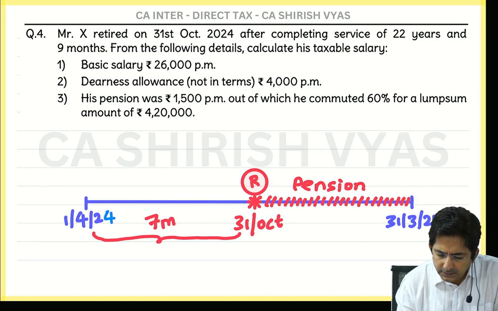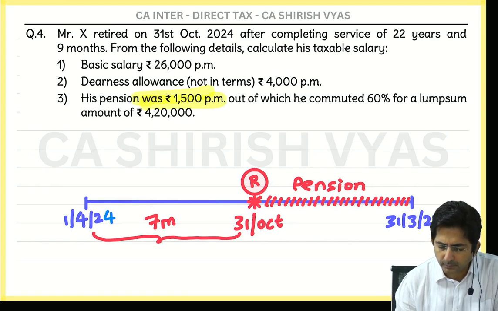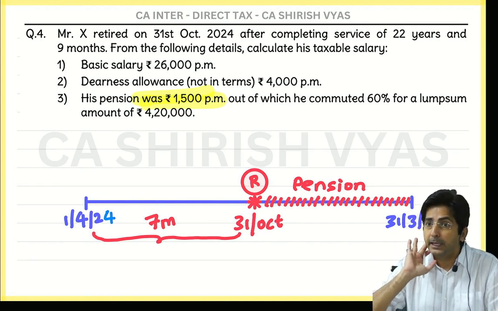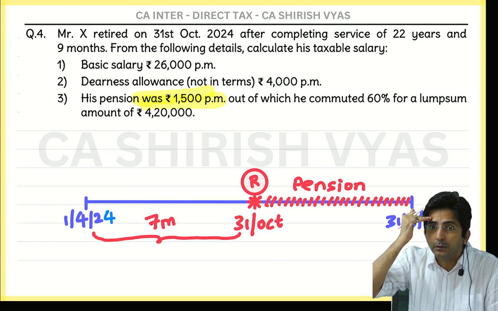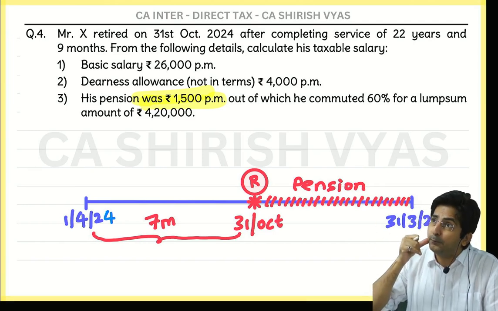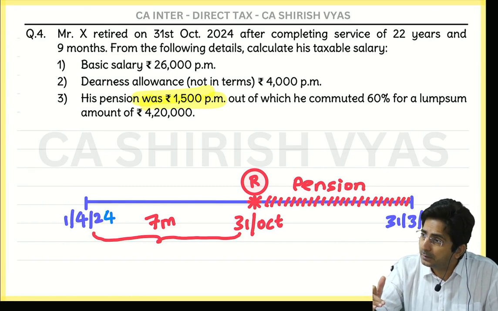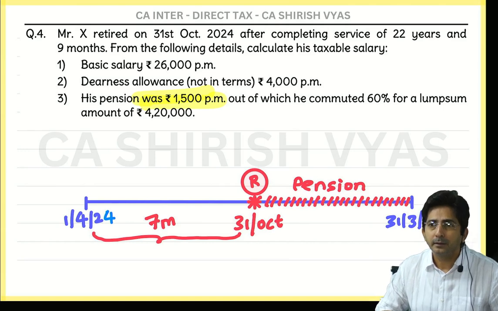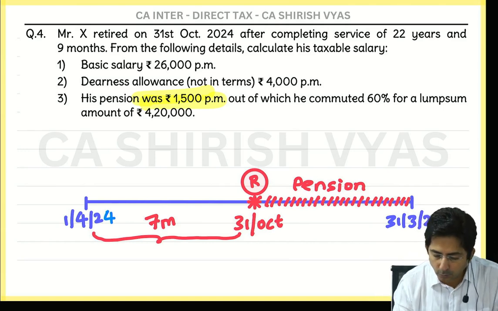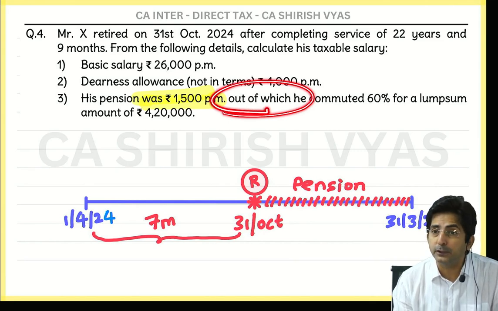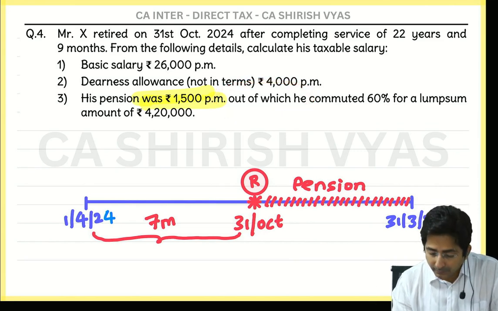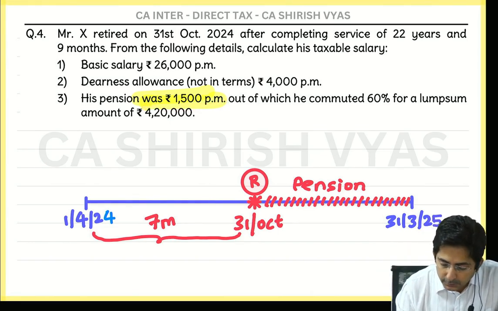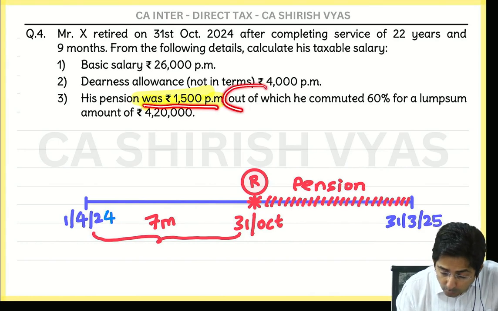His pension was fixed at 1500 per month. Means actually the boss told him, you will get a pension of 1500 per month. And he was not able to decide, he got confused. What was the confusion? Should I take 1500 on a month-to-month basis, or should I convert into lump sum? He was confused. So what did he do? He requested the boss. Look, out of which? Feel the sentence: his pension was 1500 per month, out of which?